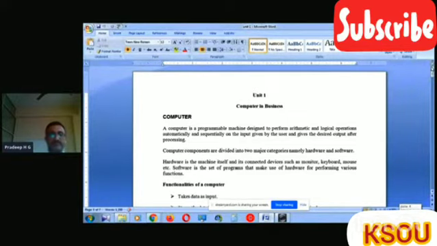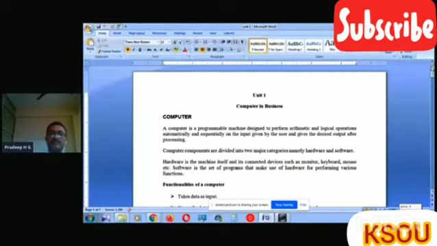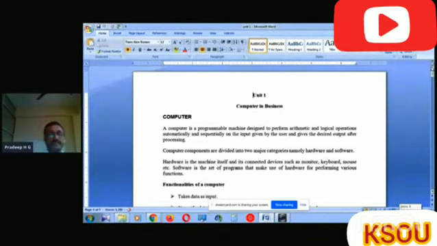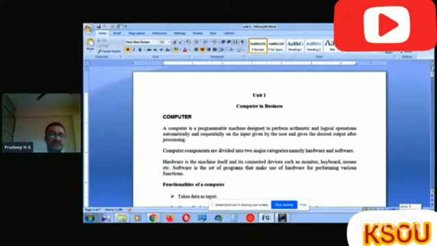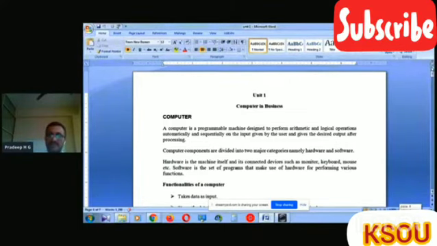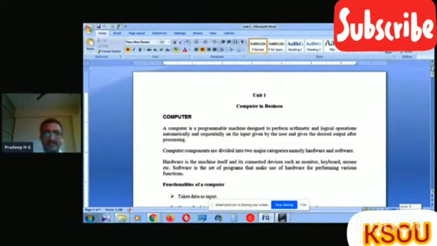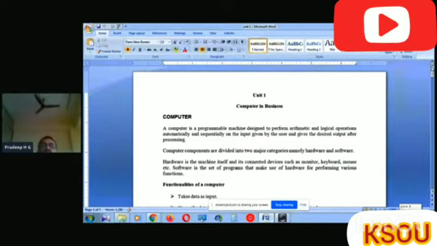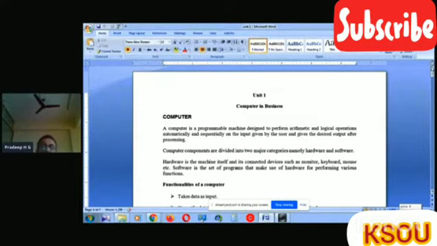A group of instructions, the programs, is called software. Software, you can't touch. You can't move it easily without any media. By using some media like a pen drive or some other devices, or through the mail, you can move the instructions from one location to another location. That is software. Hardware is the machine itself when it is connected to devices such as monitor, keyboard, mouse, etc. Software is the set of programs that makes use of hardware for performing various functions.